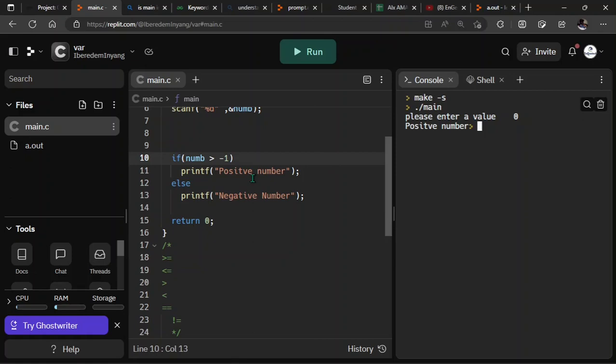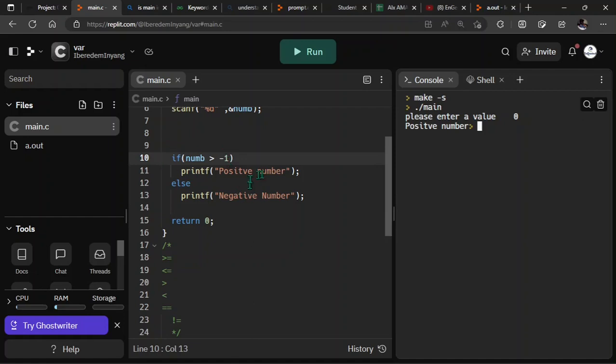The answer is no. Because if you want to use a floating number and you put minus 0.5, it's going to give you positive number, because minus 0.5 is not up to 0.1.